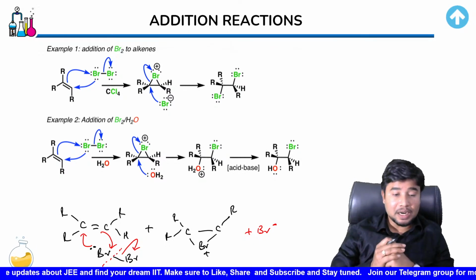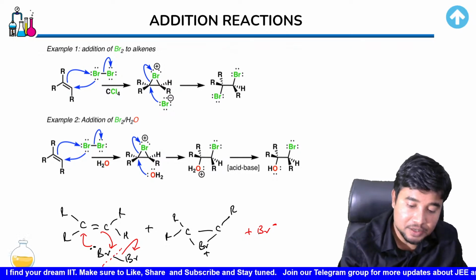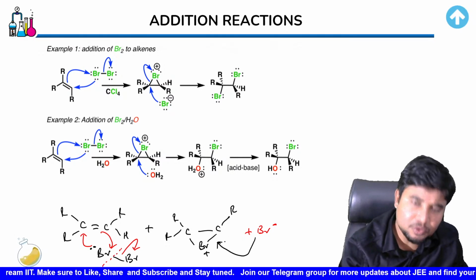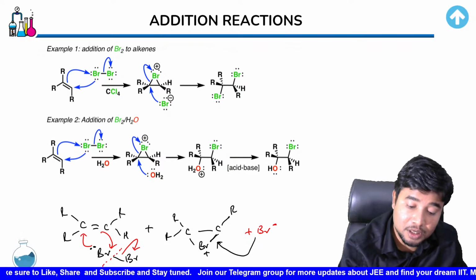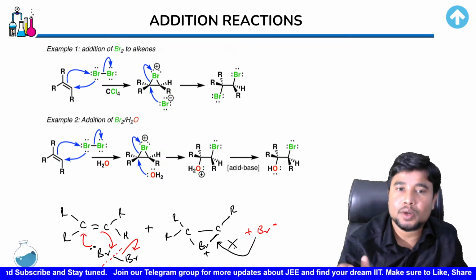Now, how could it do that? How would it become neutral? In that way, what would happen is this Br has to come. But can the Br come from this direction, which is already covered up or bound by this bromine? No. So this attack isn't going to happen.